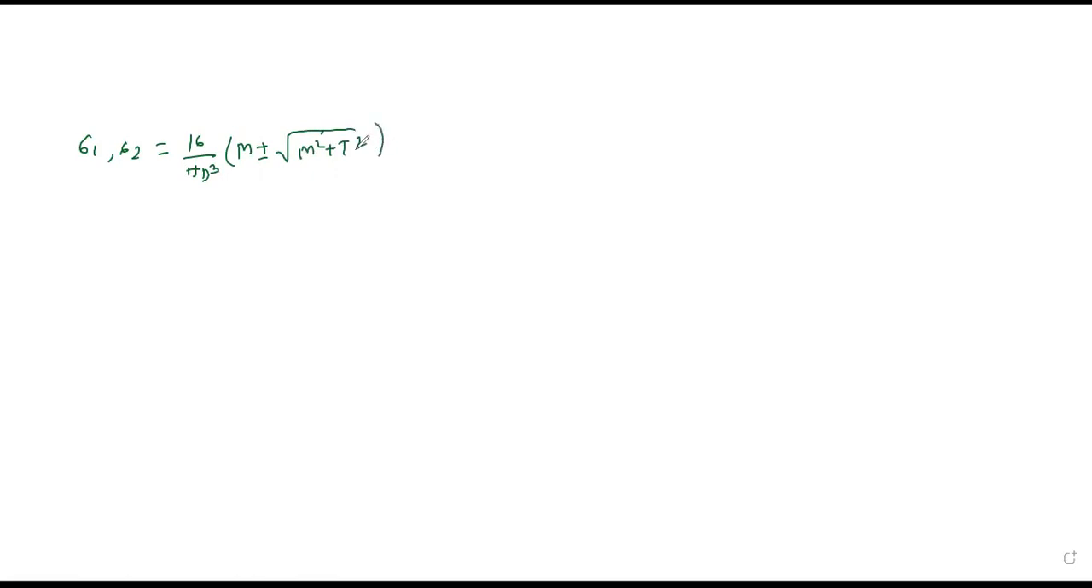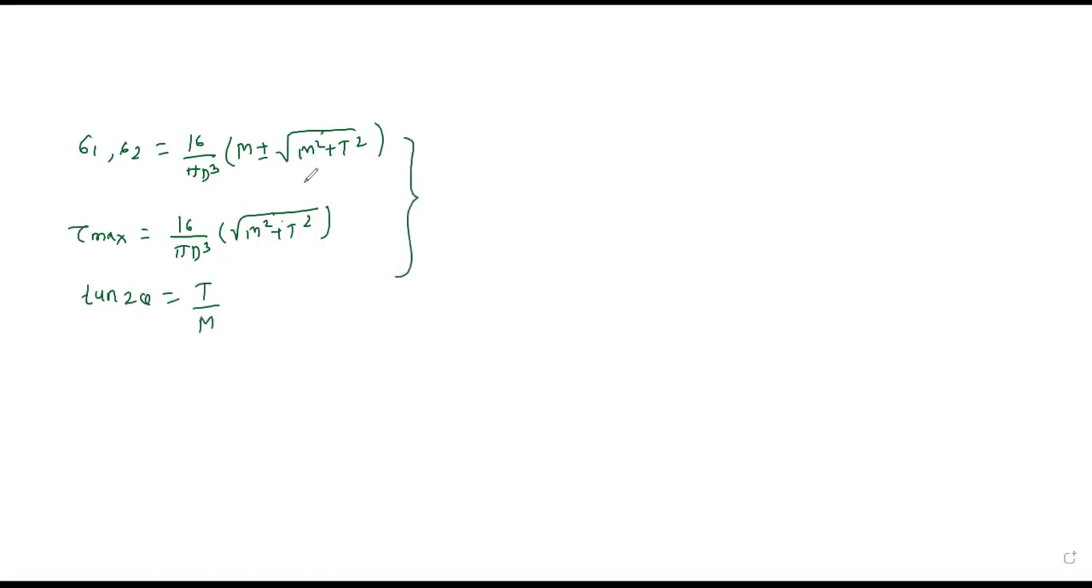After that, we discussed how to find the maximum shear stress, tau max, which is equal to 16 upon pi d cube into under root of M square plus T square. And the principal plane: tan 2 theta is equal to T upon M. So we have discussed this and solved the numericals on it.